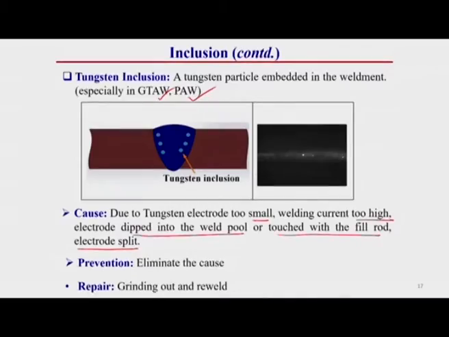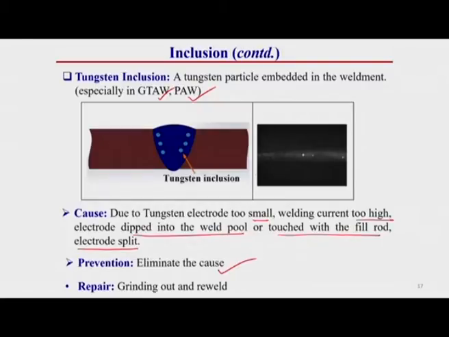So how can we prevent this? We have to eliminate the cause. That means we should use the proper size of tungsten electrode, we should use a reasonable current, and we should not touch the electrode with the molten pool. Like this, whatever the root cause, we have to just eliminate that.